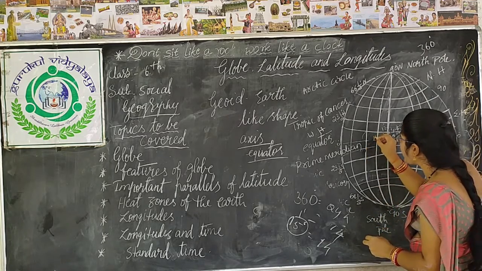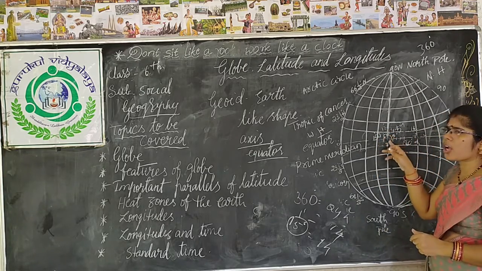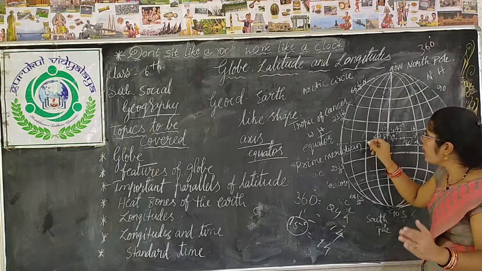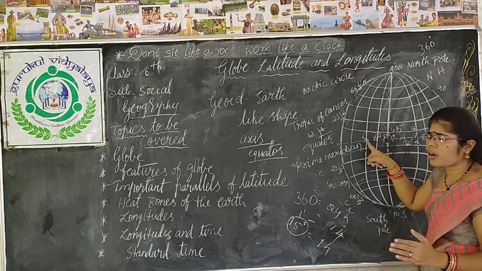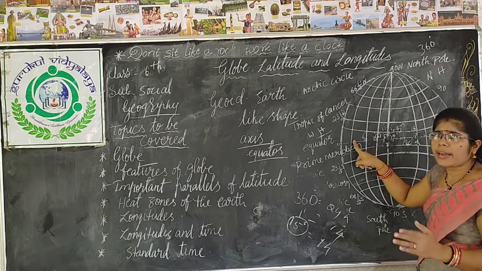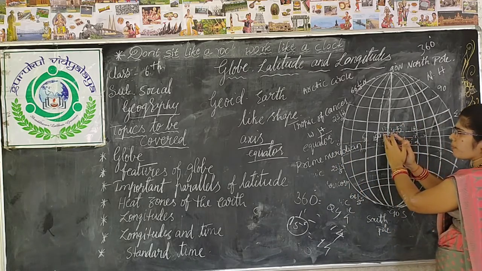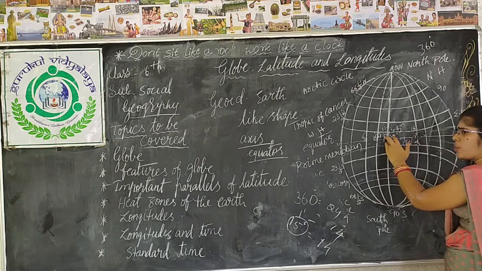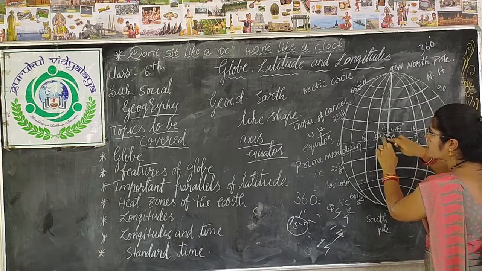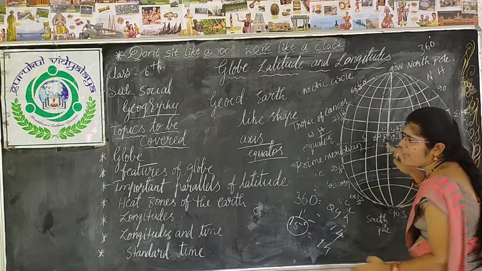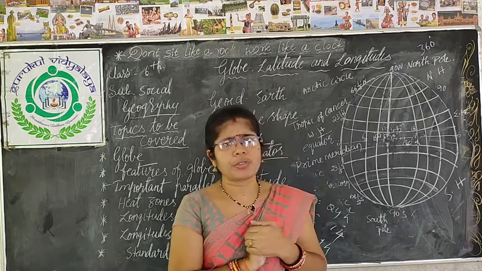So if you go to 15 degrees of the western hemisphere, when it is 12 o'clock here, the time there will be 11 o'clock. At 30 degrees western hemisphere, you will get 10 o'clock. Again 9 o'clock. Like that it decreases. So from the prime meridian to the eastern hemisphere, the time always increases, and from the prime meridian to the western hemisphere, the time always decreases. Like that the time is divided according to the longitudes.